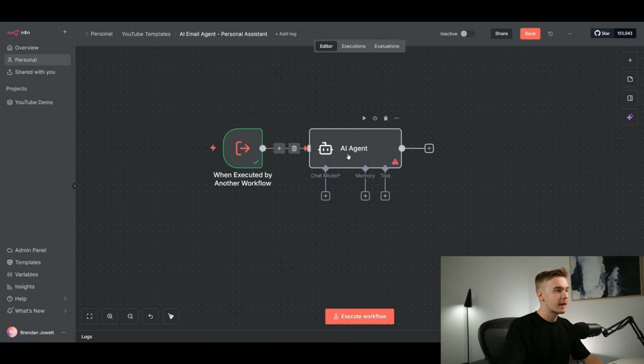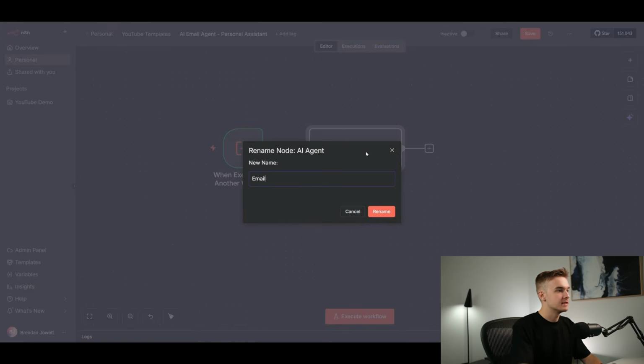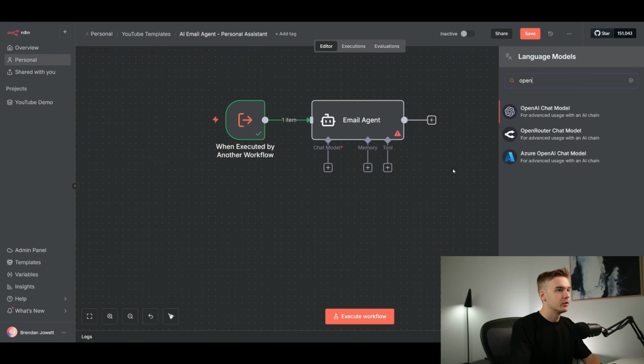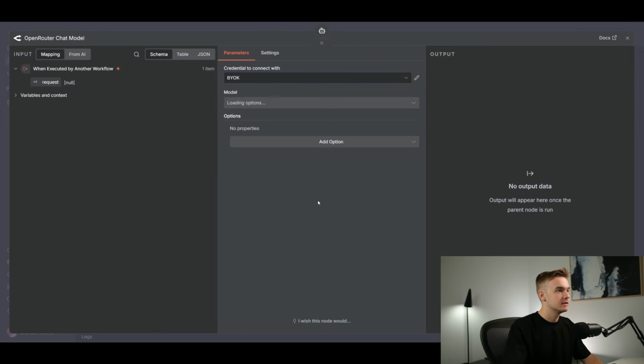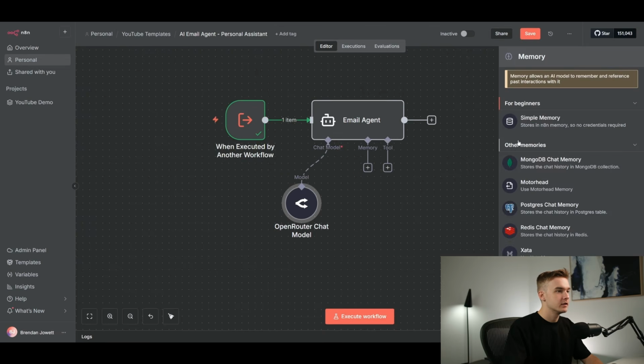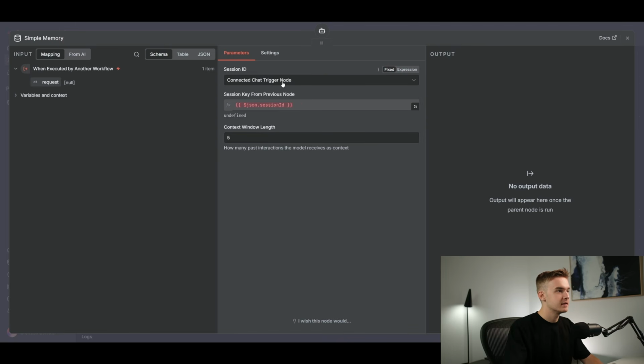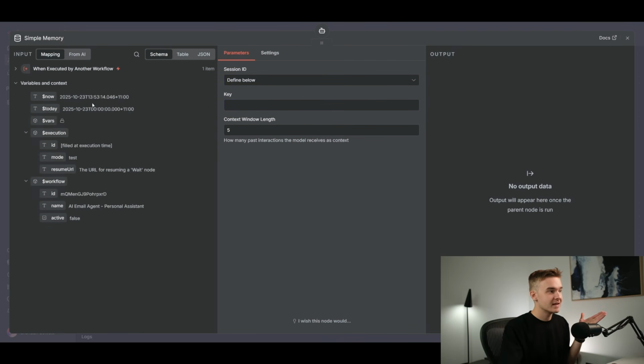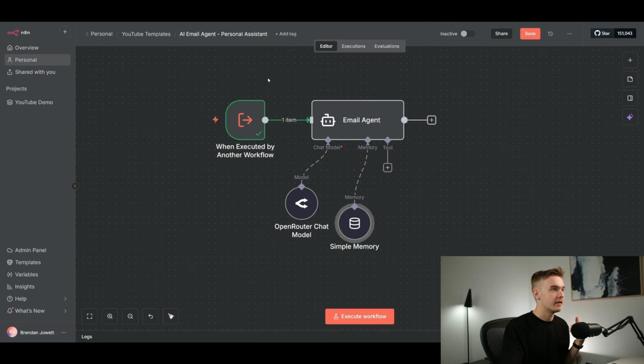So I'll go ahead and build out this email agent. I'm going to rename this the email agent for naming sake. And I'm going to add a chat model for OpenRouter, of course. I'm going to add this as my account. I'm going to click on memory, simple memory. Once again, this is going to be referencing the actual key from before. So maybe that is something that we want to bring through from the other agent step.